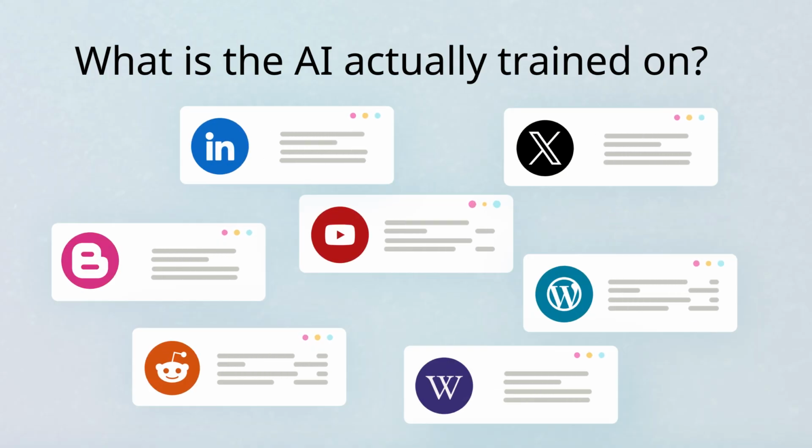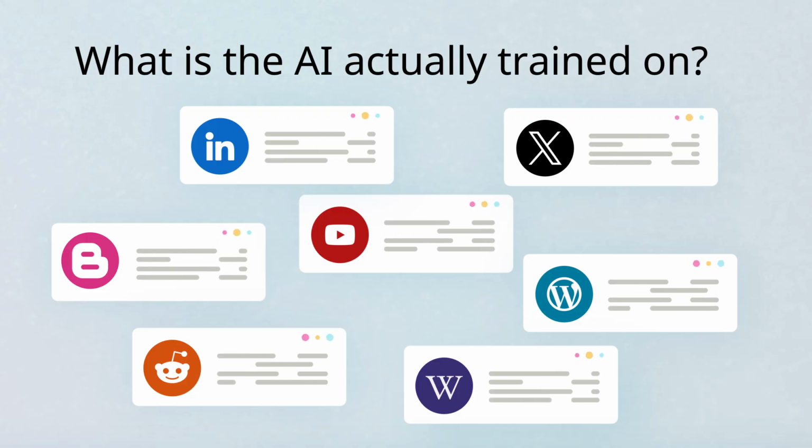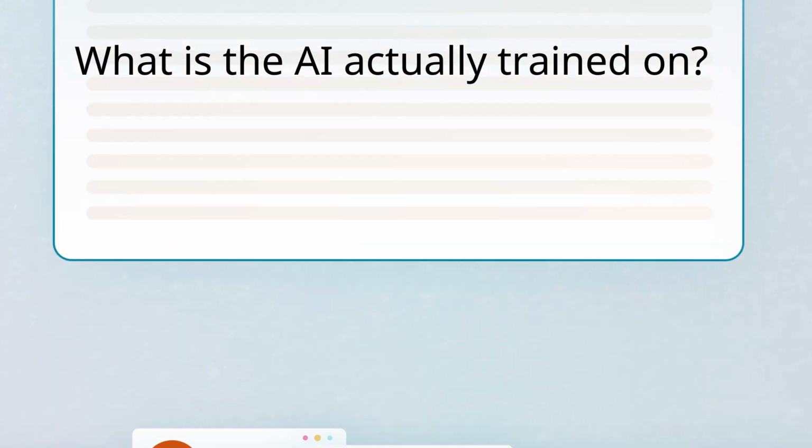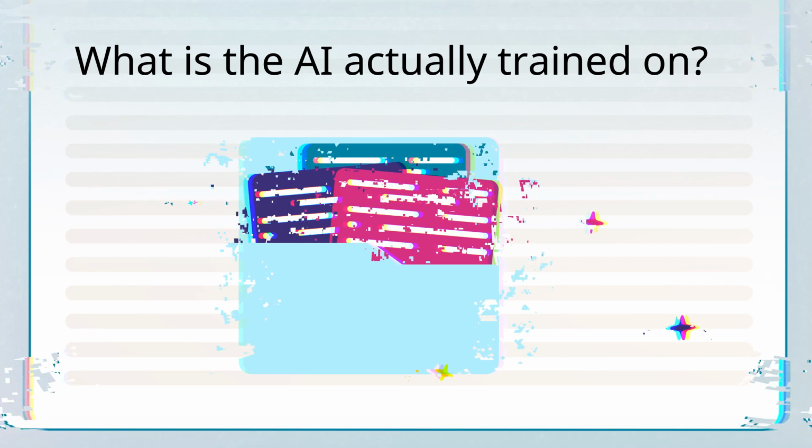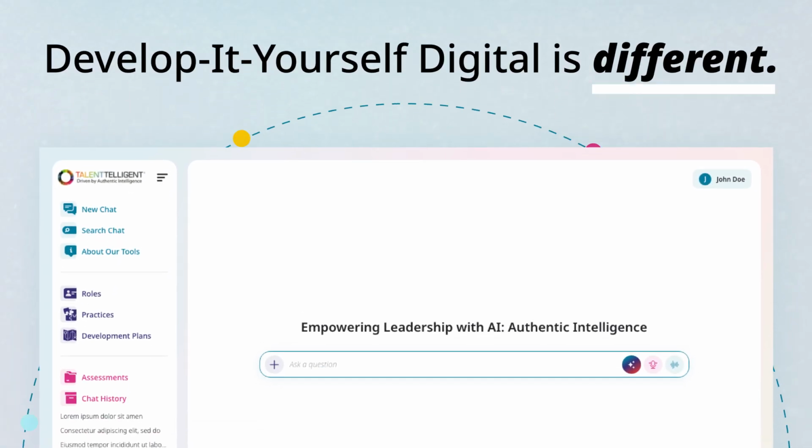This includes poor data sources like blogs, articles, forums, and wikis that are not grounded in validated development science. That might be fine for creating meeting agendas, but for development at all levels, that's too important to leave to randomness and AI hallucinations. Develop It Yourself Digital is different.